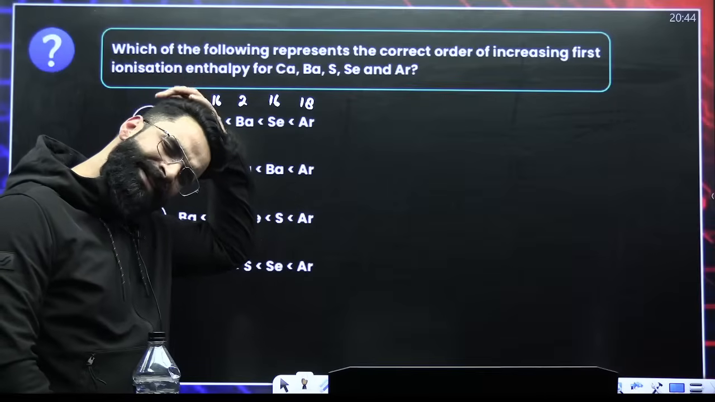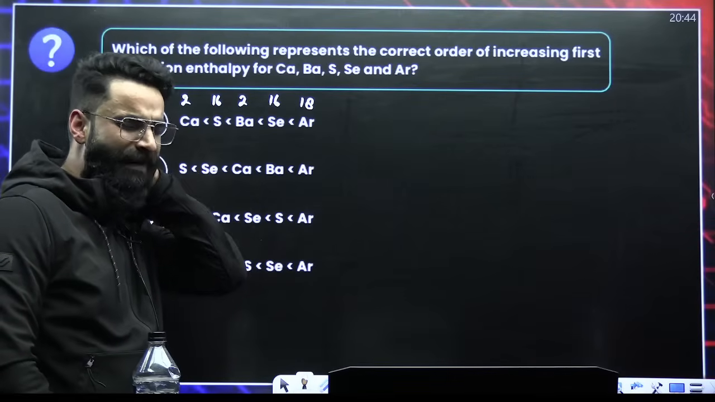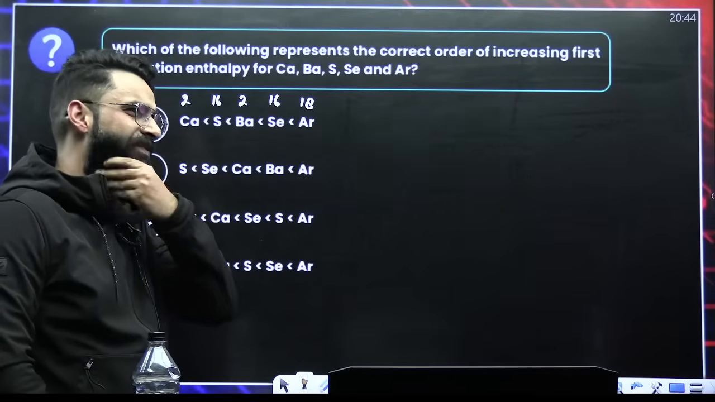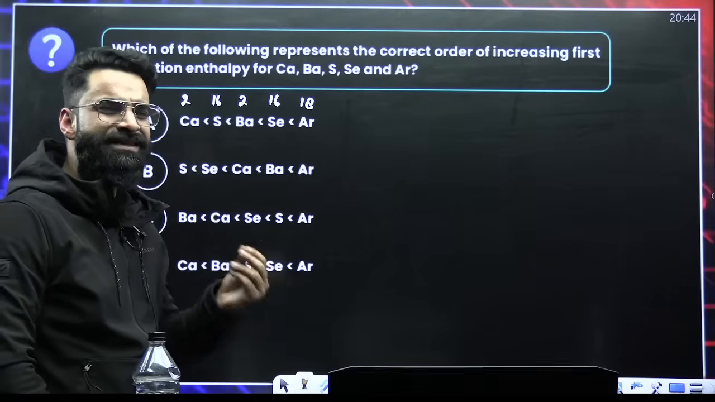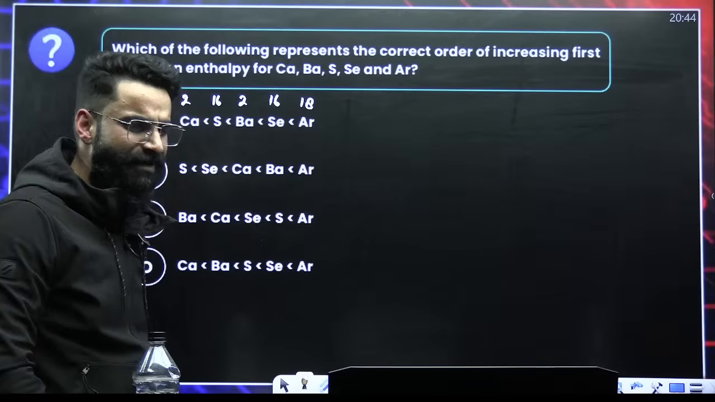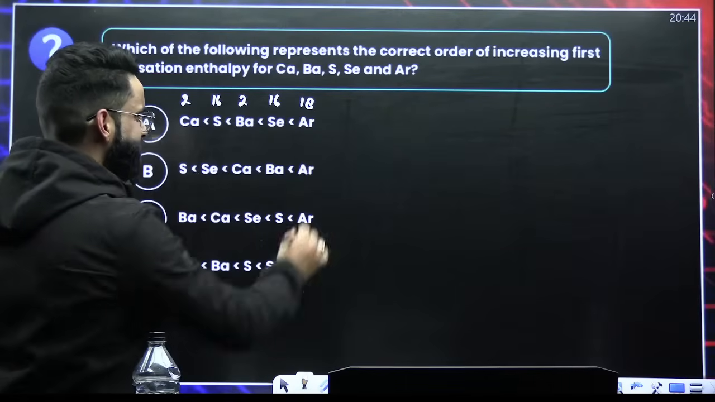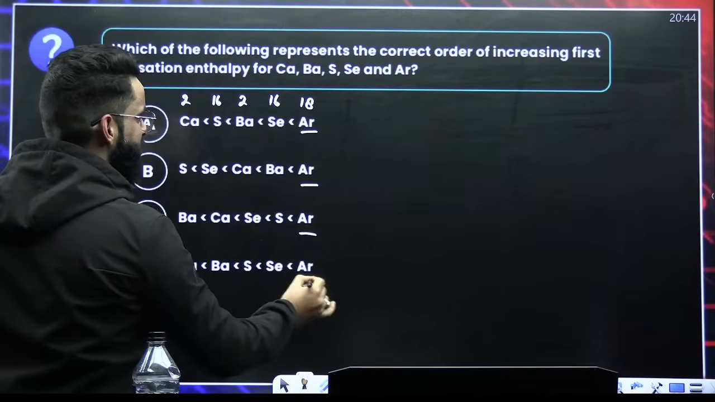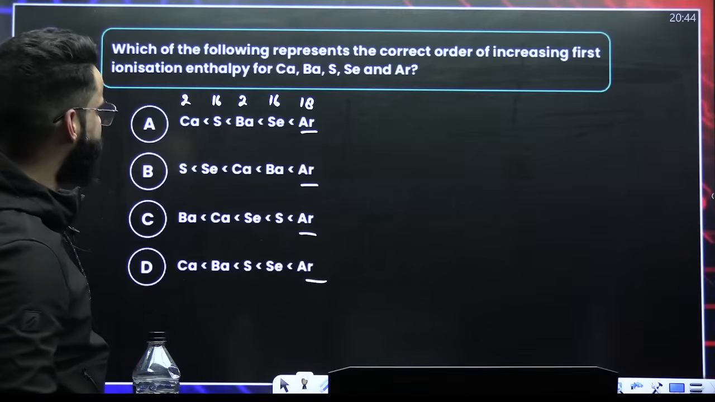First of all, group 18 means your noble gas. Noble gases have got complete octet. They have got the most stable configuration. Most stable configuration means to take an electron out from them, you need to supply a lot of energy. So argon will have maximum. After argon, you are going to prioritize which one?